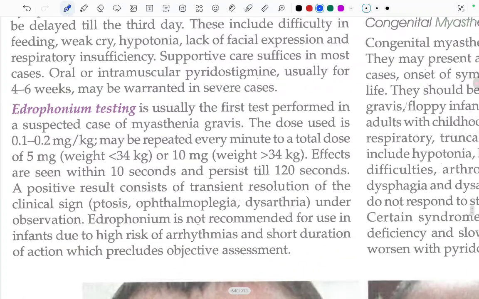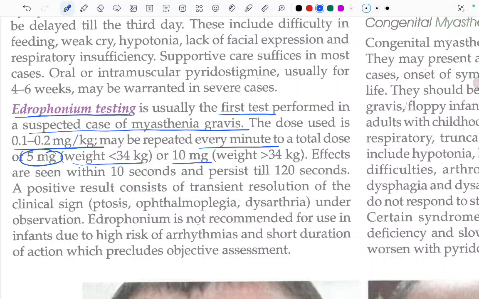Now coming to edrophonium testing. This is usually the first test performed in a suspected case of myasthenia gravis. The dose used is 0.1 to 0.2 mg per kg and may be repeated every minute. A total dose of 5 mg for weight less than 34 kg, or 10 mg for weight more than 34 kg, can be used. Effects are seen within 10 seconds and persist till 120 seconds.